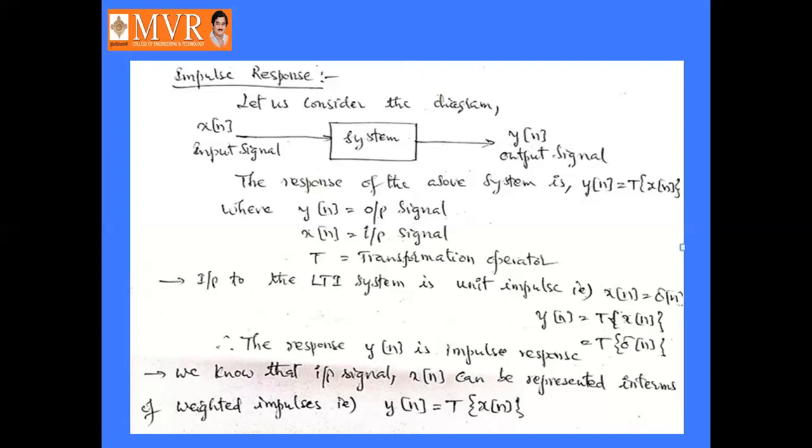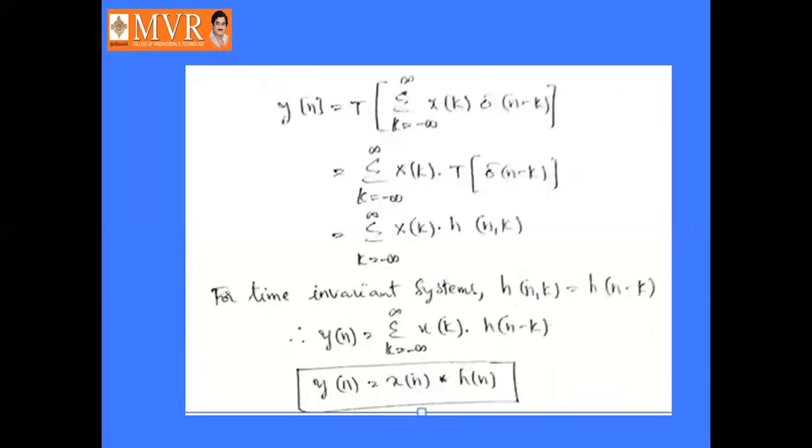So y of n equals the transformation of x of n, so that it will become y of n equal to the transformation of this weighted impulse.